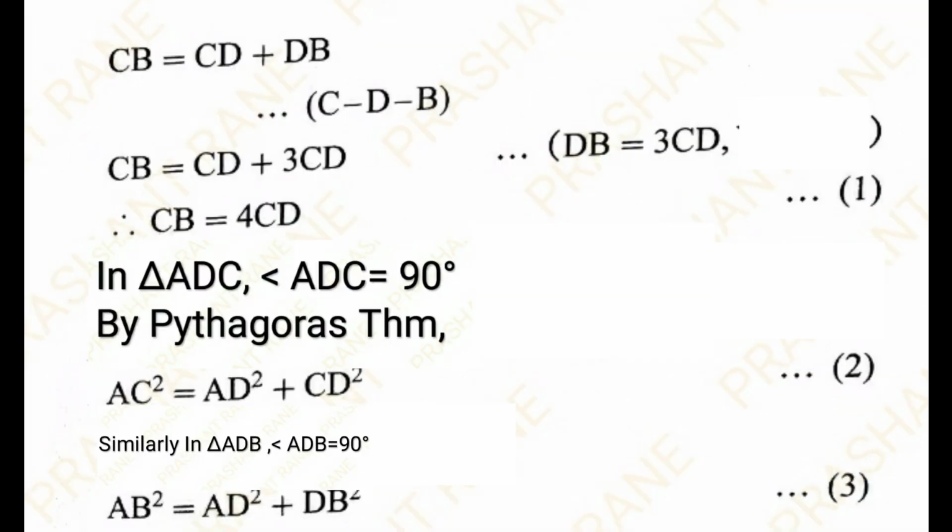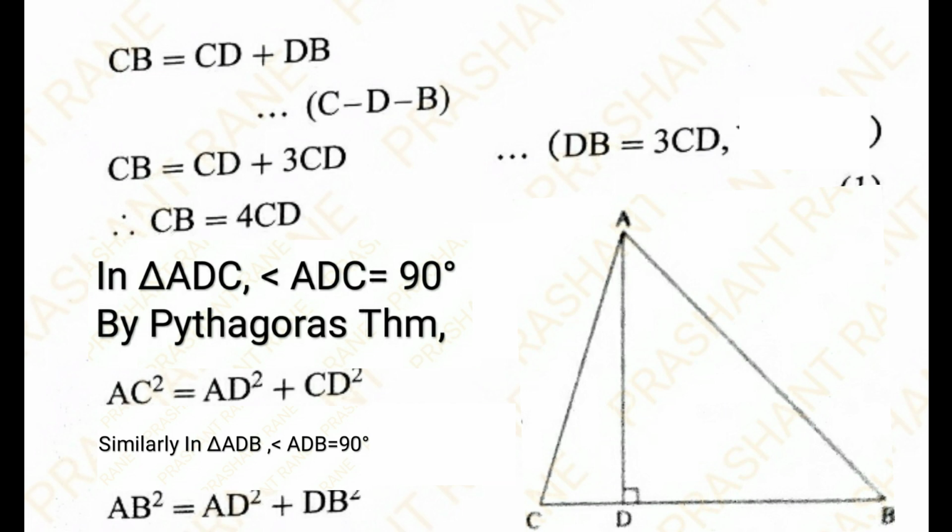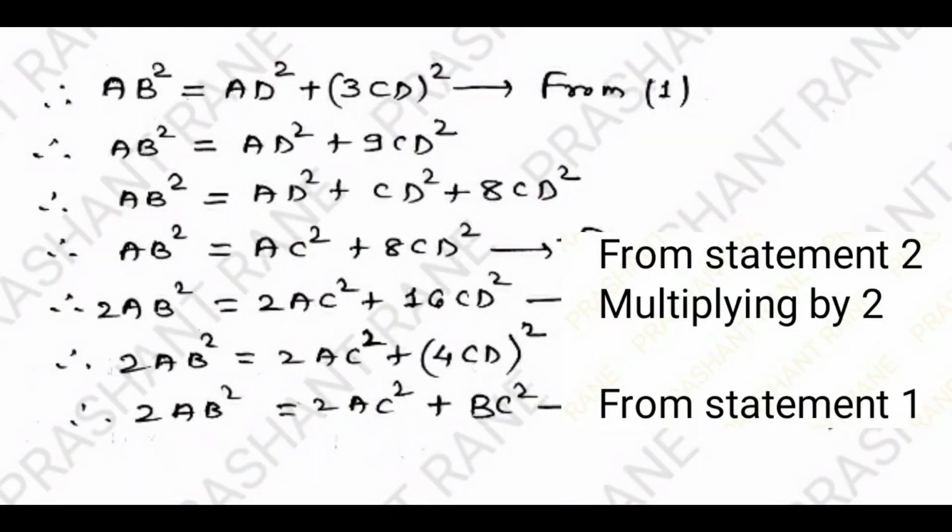BC is equal to CD plus DB, that is C-D-B. Therefore I will get CB is equal to CD plus 3CD, as it is given that DB is equal to 3CD. So I will get CB is equal to 4CD. Now in triangle ADC, angle ADC is 90 degree and therefore by Pythagoras theorem AC square is equal to AD square plus CD square. Similarly in triangle ADB, AB square is equal to AD square plus BD square. Now I'll substitute value of BD is equal to 3CD. So what I will get?